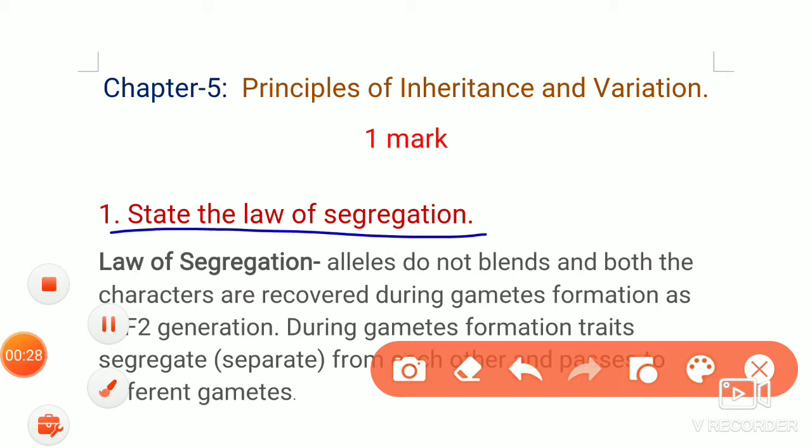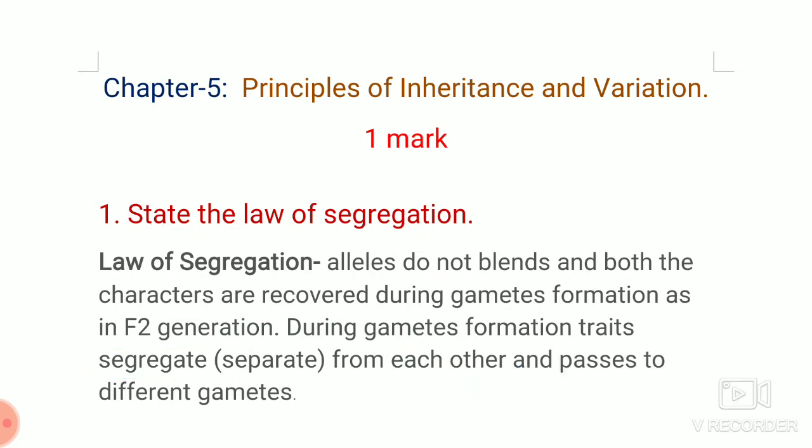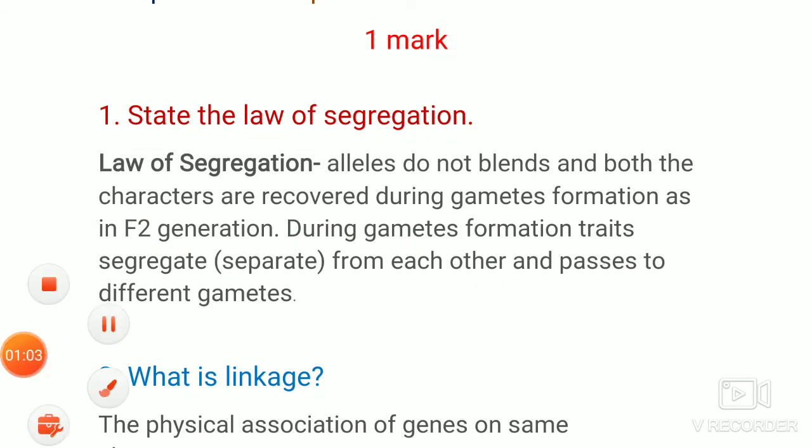State the law of segregation. So here in the first question, to state the law of segregation, you have to write the statement of that law. Here, the law of segregation: alleles do not blend and both the characters are recovered during the gamete formation in the F2 generation. During gamete formation, traits will segregate from each other and pass to the different gametes.